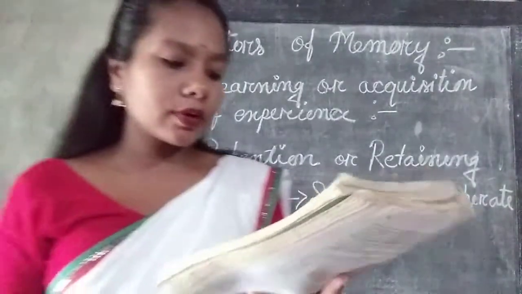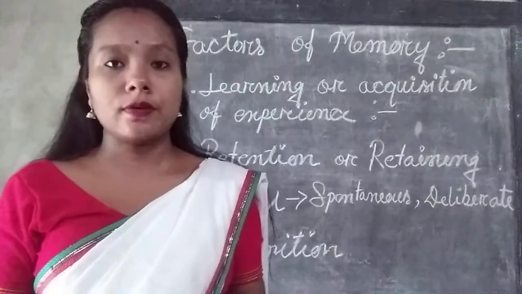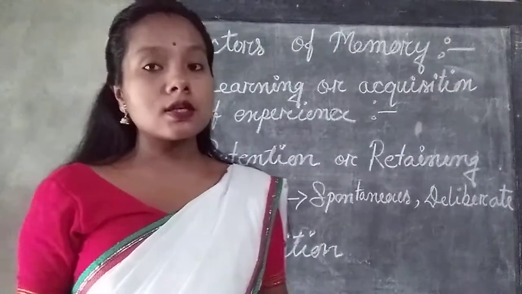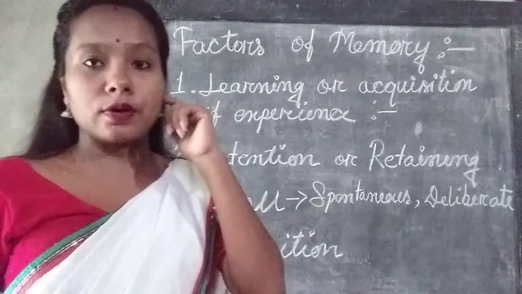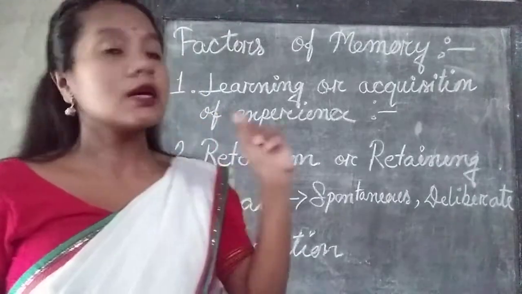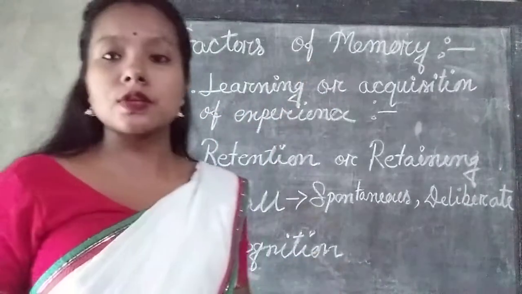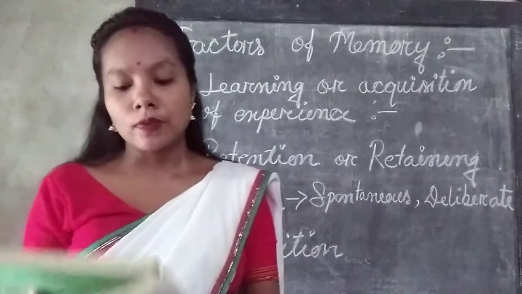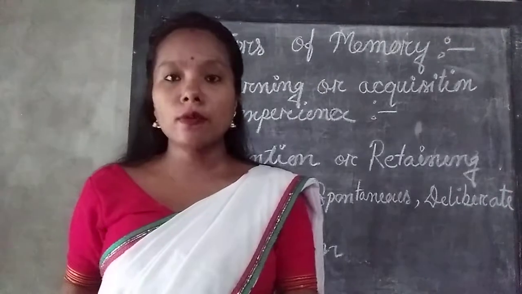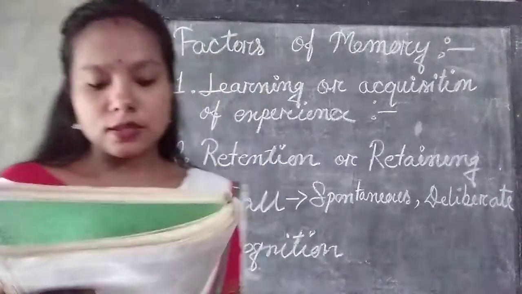And now we can see the stages of memory. Stages of memory, factors of memory, or the processes of memory. Whatever we call factors of memory, we can also call stages or processes of memory. There are 4 stages of memory, or 4 factors of memory.